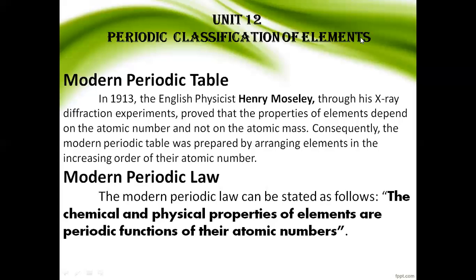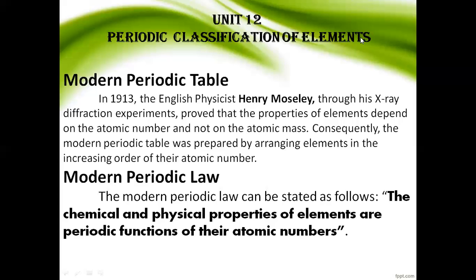Vertical columns are called groups. The Mendeleev periodic table has 8 groups. The horizontal rows are called periods. In the Mendeleev periodic table there are 7 periods. Each group is divided into two subgroups, that is A and B. Similar properties of the elements appear in groups A and B.